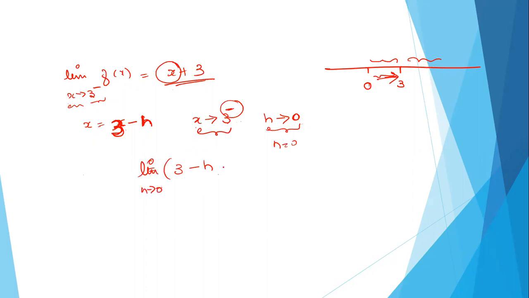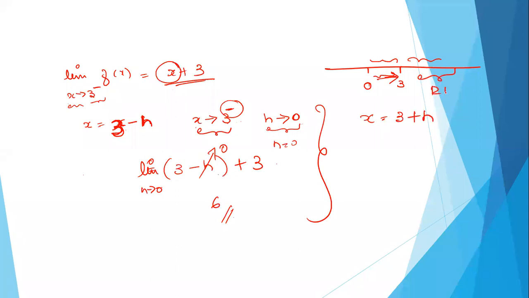Then here already you have 3. So this will be 6 since h tends to 0. So this is how you can do. In case of right hand limit, what you have to do? You have to do 3 plus h because we are taking this part for right hand.